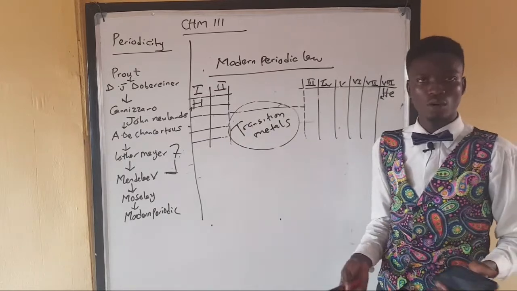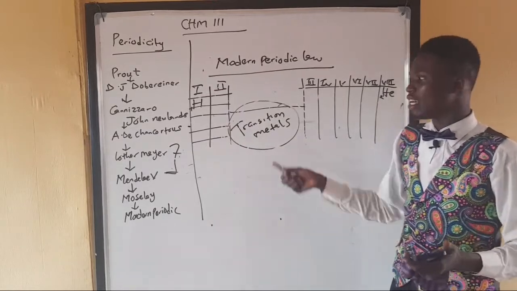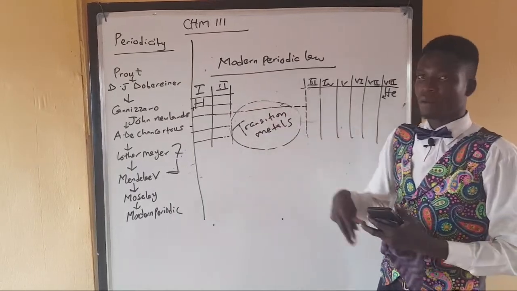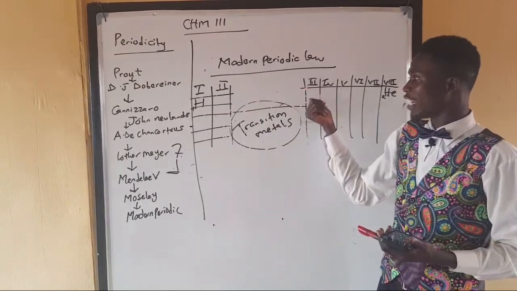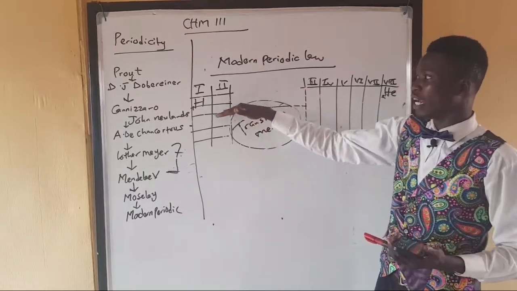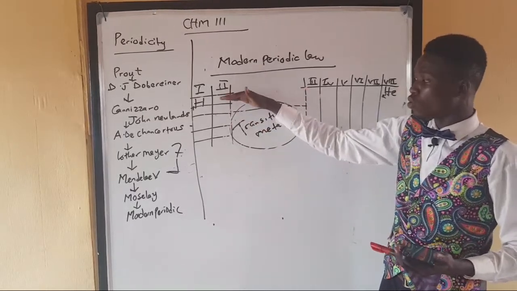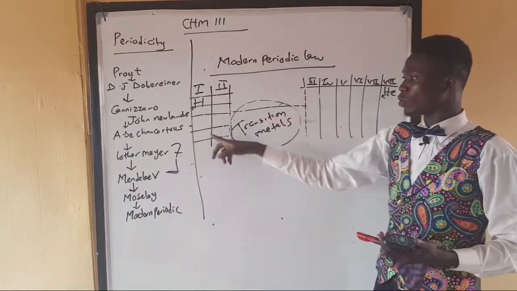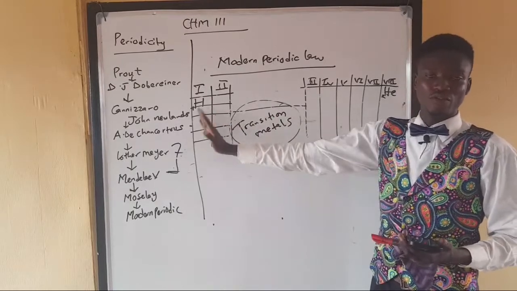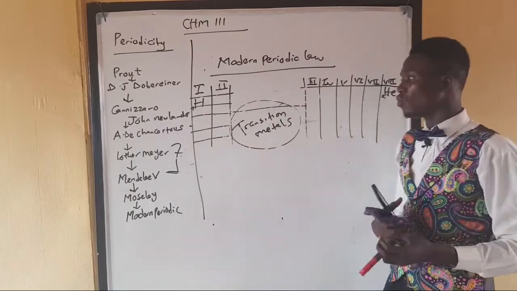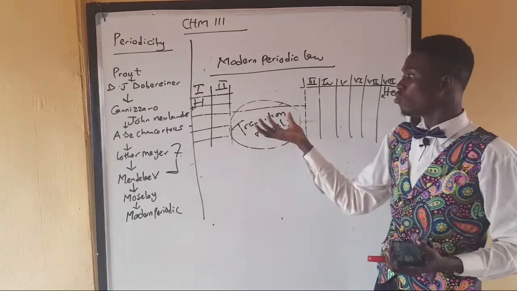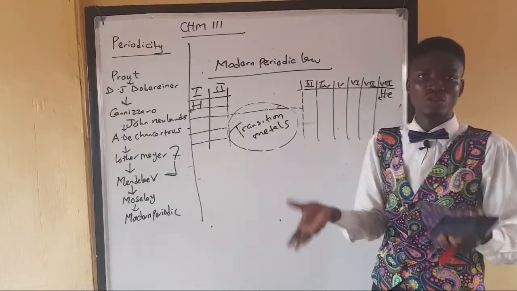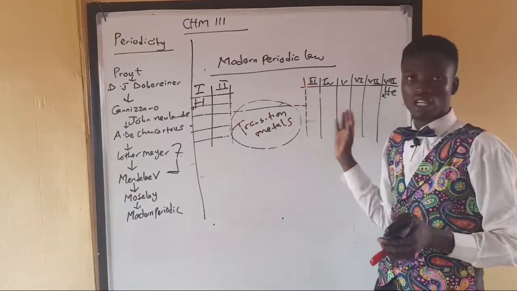But in the modern periodic law, we later see that there are some things that are not accounted for because of this space that was given. Some elements do not behave alike, like those on the upper part of their groups, so we call those group B and group A. There are also some elements here that behave like some of the elements in the fifth group. So to avoid that, we say, let us not separate the transition metals as a different group, so that they are not in a specific group. Let's just say we have 18 groups in the periodic table.